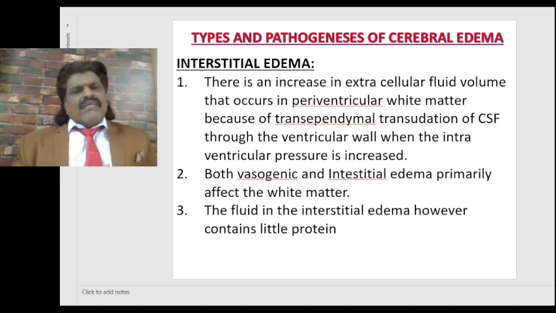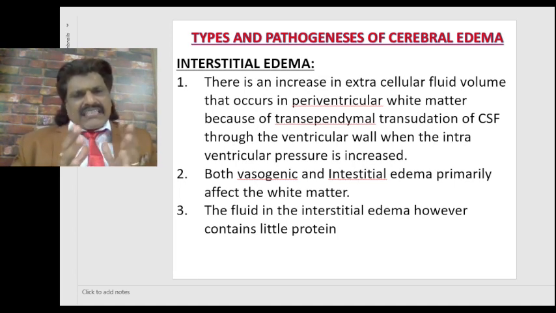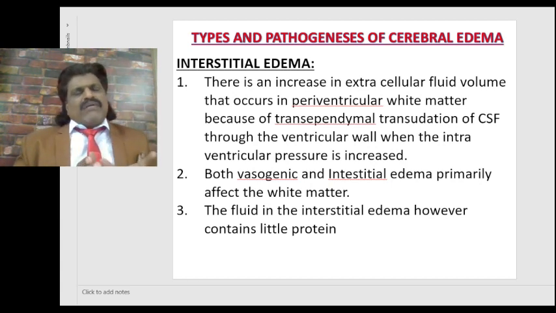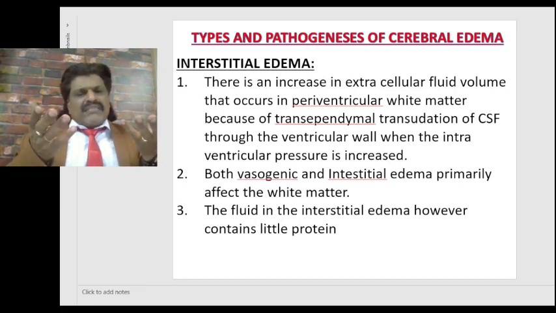Interstitial edema. Here there is an increase in extracellular fluid volume that occurs in the periventricular white matter because of the transependymal transudation of CSF through the ventricular wall when the intraventricular pressure is increased.